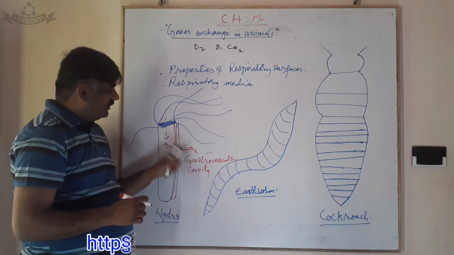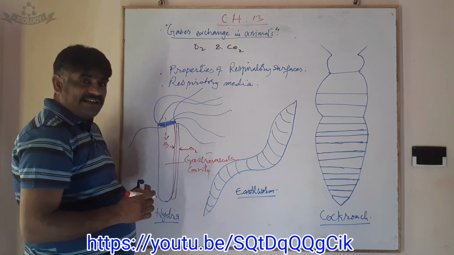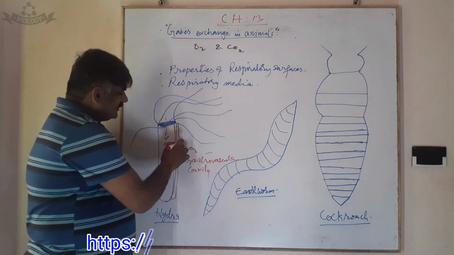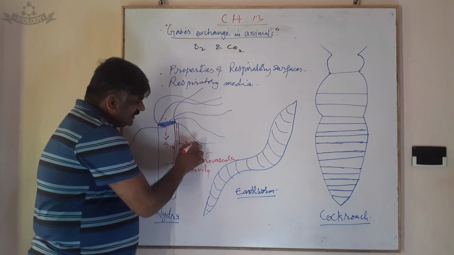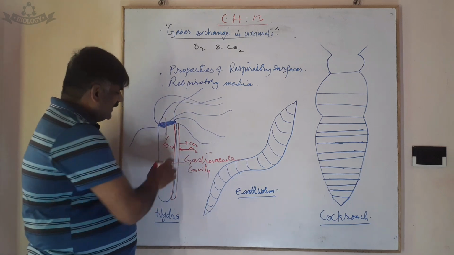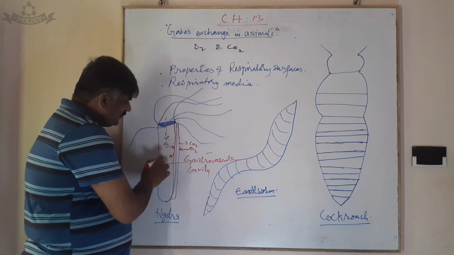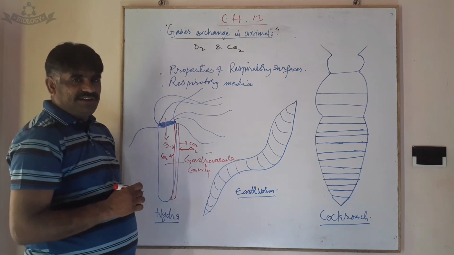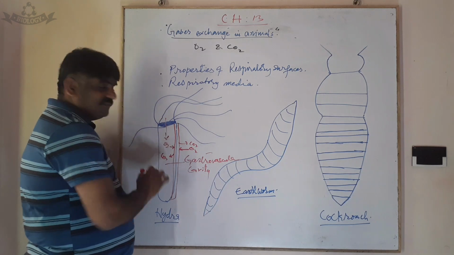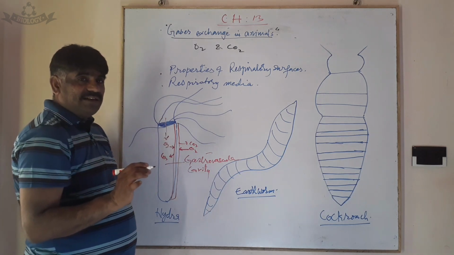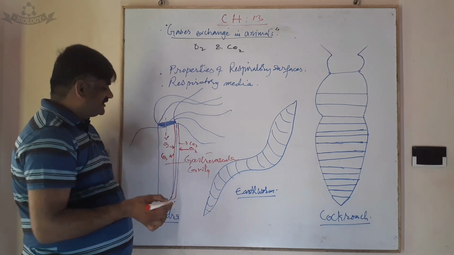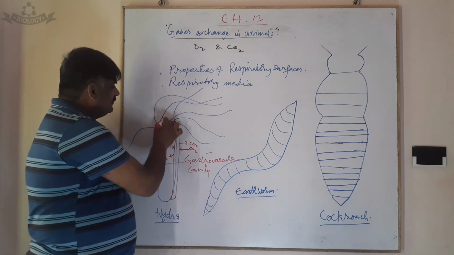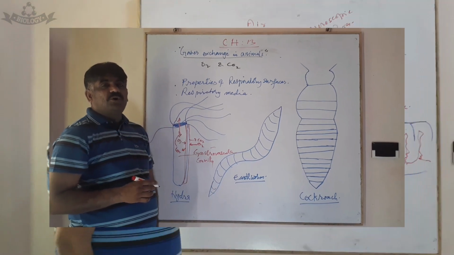Carbon dioxide in the same way, ectodermal cells diffuse out into the surrounding water and endodermal cells diffuse carbon dioxide out into the gastrovascular cavity, from where, along with undigested food material and other nitrogenous wastes, carbon dioxide is also eliminated through this exterior opening.